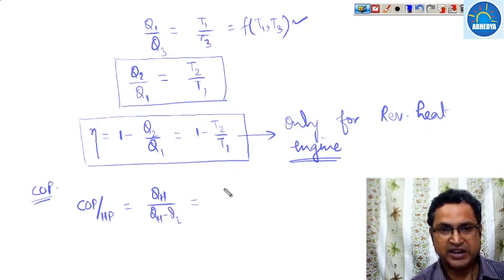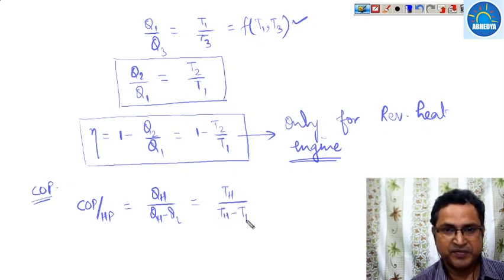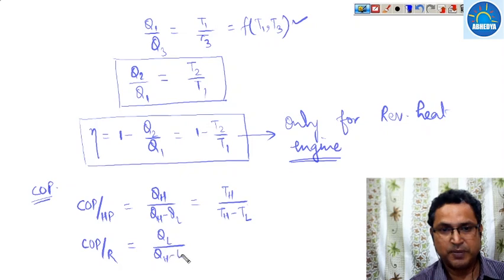So that can be written as TH upon TH minus TL. Similarly, COP of a refrigerator can be QL upon QH minus QL. That can be written as TL upon TH minus TL.